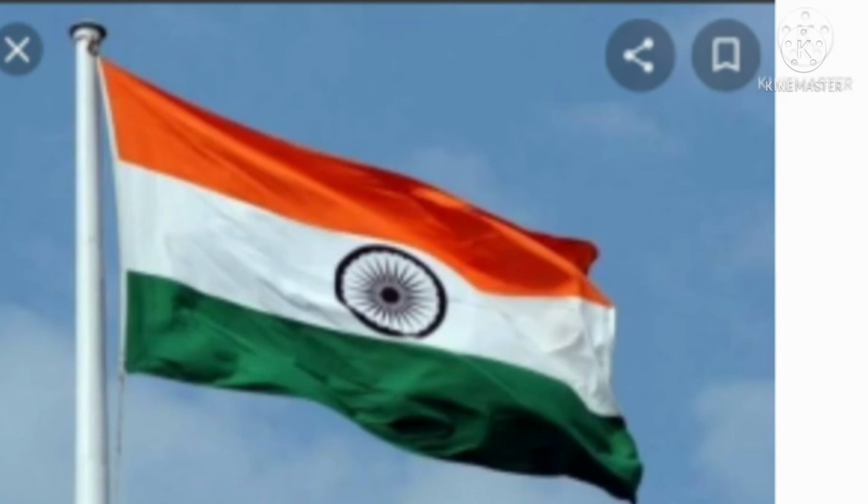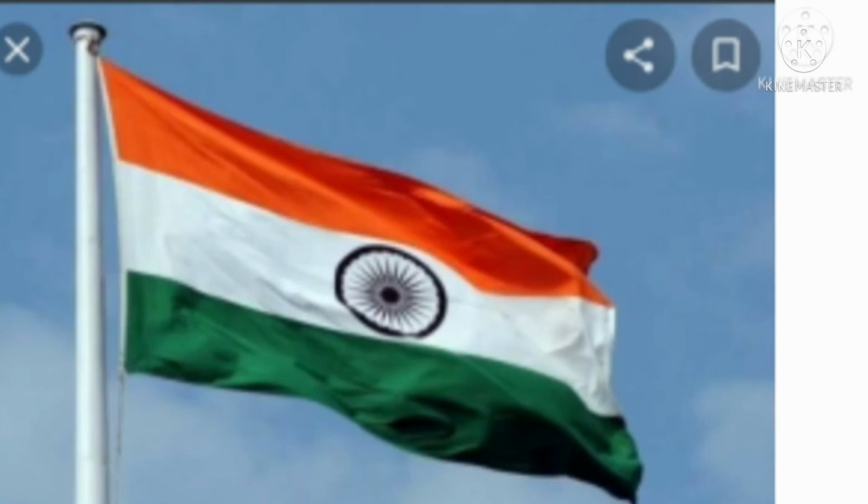Pure white. Can you see? The middle part is pure white. It stands for truth and peace. Do you know what truth is in Malayalam? Yes, സത്യത്തിൻ്റെയും സമാധാനത്തിൻ്റെയും. So then the lowest part is dark green. It represents prosperity. What is the meaning of prosperity?